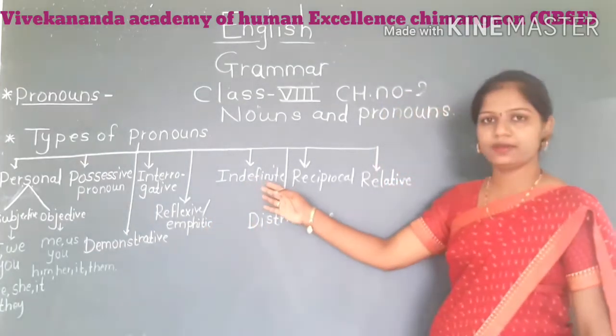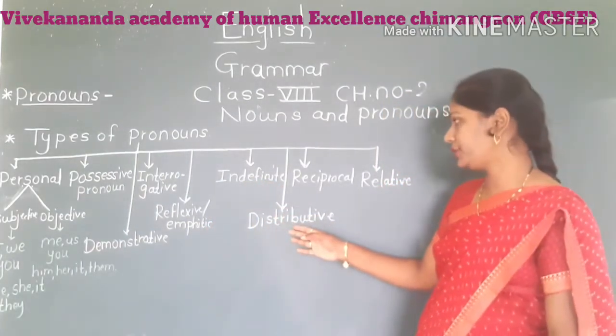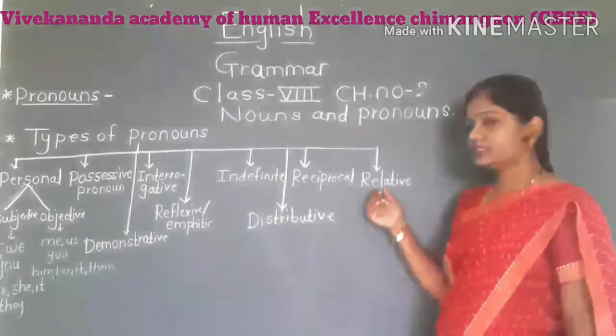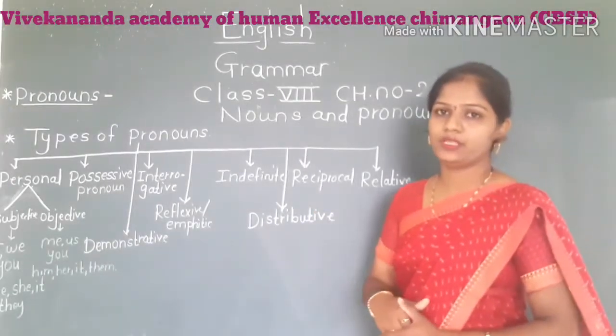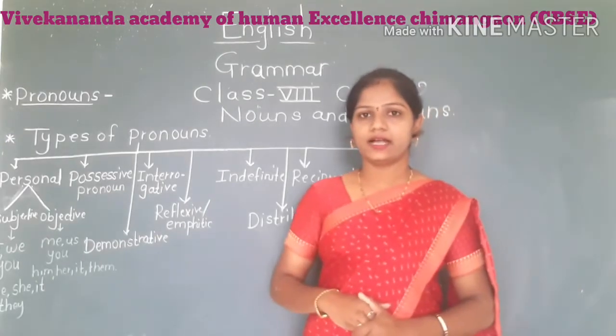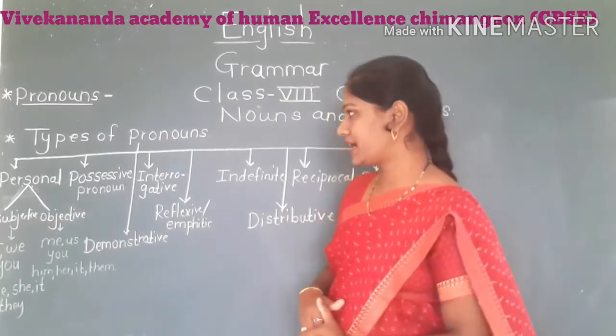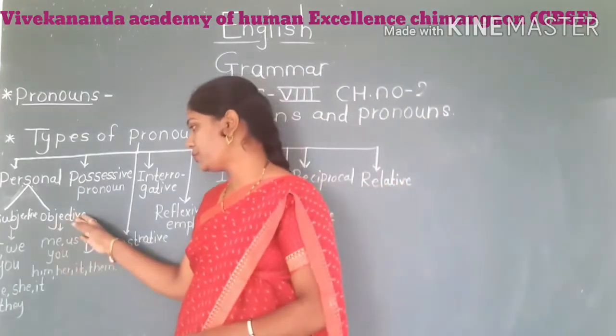Sixth is indefinite pronoun. Seventh distributive. Ninth reciprocal pronoun. And tenth is the relative pronoun. Means these kinds are divided into the 10 points. And the first is personal or subjective pronoun.